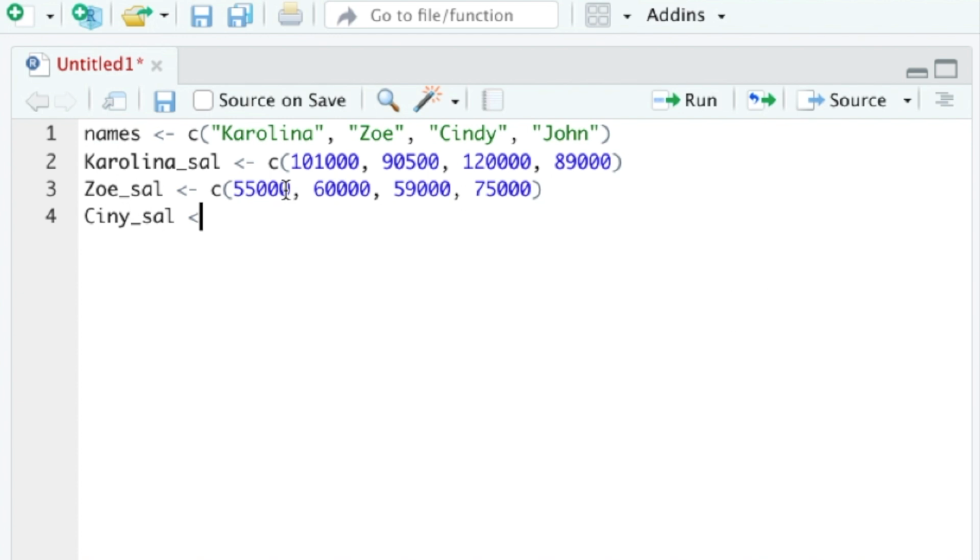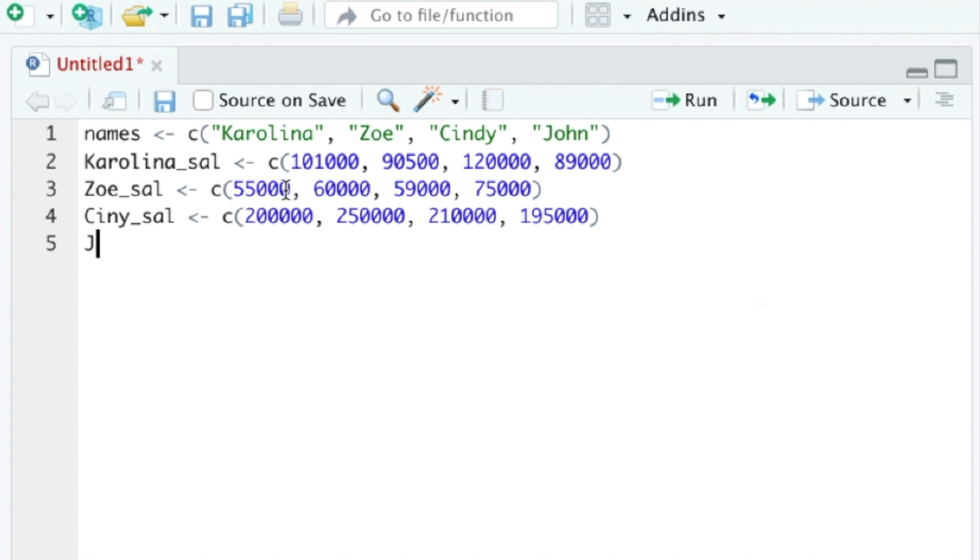Now, Cindy, there's a typo, should be Cindy underscore sal, reverse arrow, and the C function. Cindy is a very, very senior manager of a software company, so she makes $200,000 in the first year, then she makes $250,000 in the second year, she makes $210,000 in the third year, and she makes $195,000 in the fourth year. And I'll click Command Return to save it in my environment.